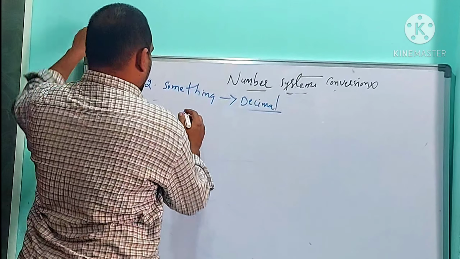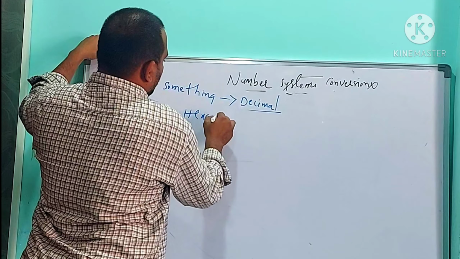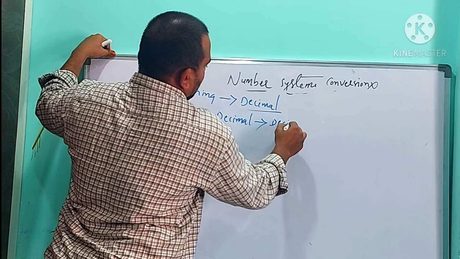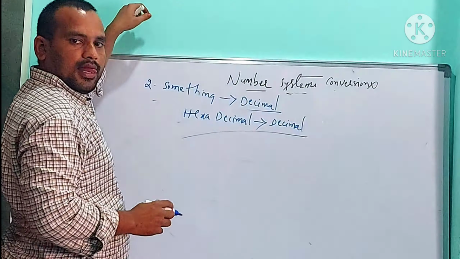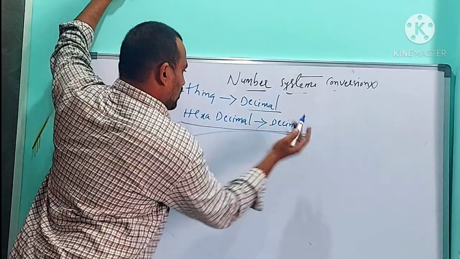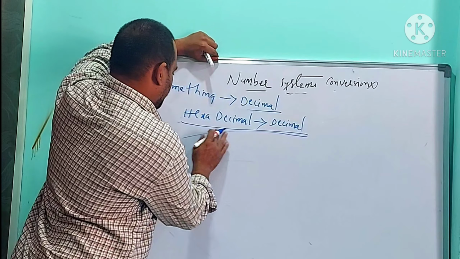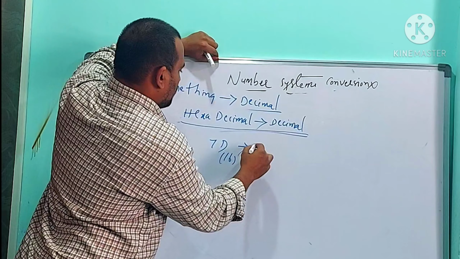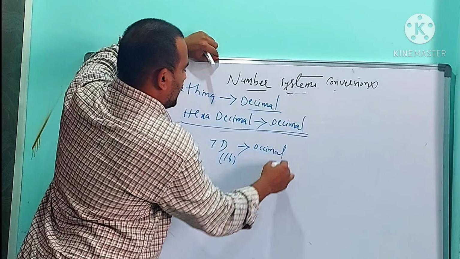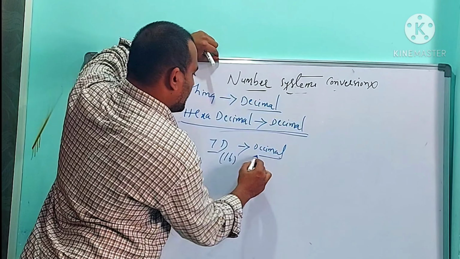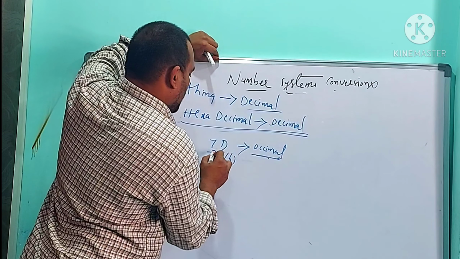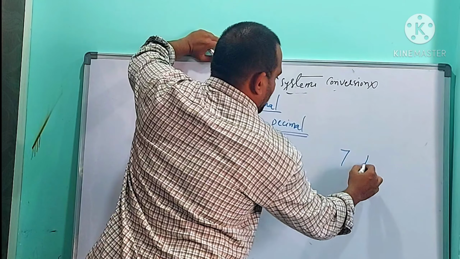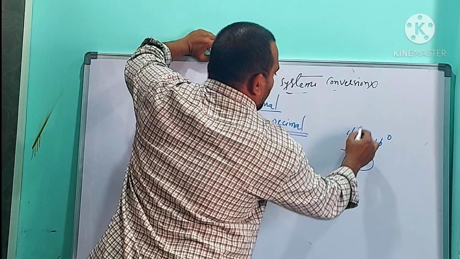Now I am going to convert hexadecimal to decimal. For example, 7D base 16, I am going to convert into a decimal number. This is again the form of something to decimal. While converting something to decimal, we must use powers of something. Something means 16 here: 16 power 0, 16 power 1.